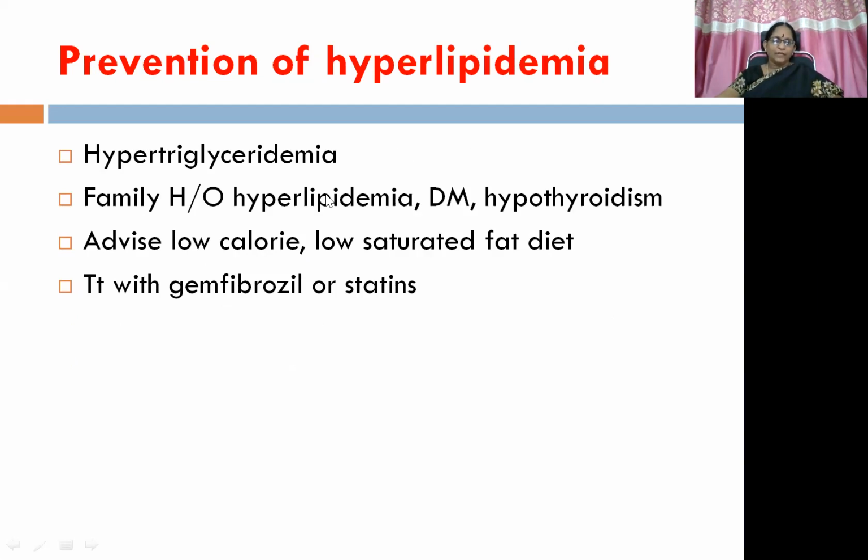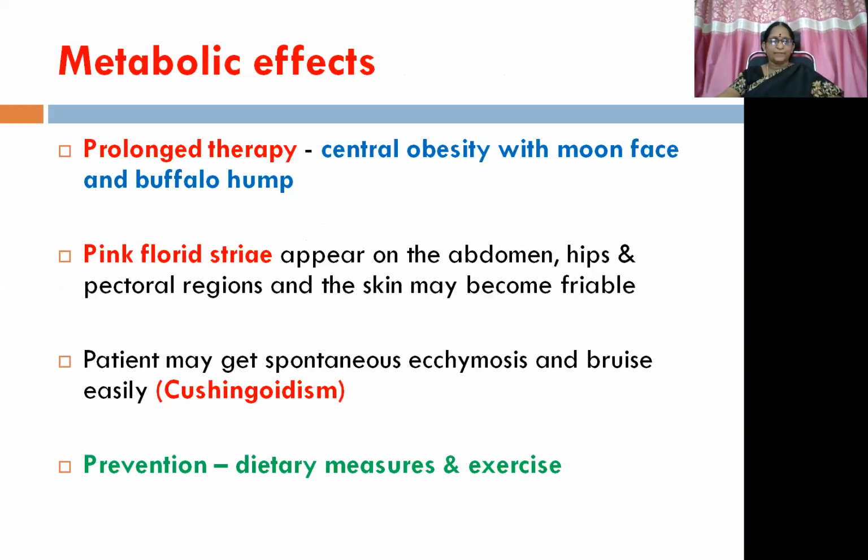Then prevention of hyperlipidemia. So the most common manifestation is hypertriglyceridemia. So we need to check whether there is a family history of hyperlipidemia, diabetes mellitus, and hypothyroidism already present in the patient or not. So we have to advise a low calorie, low saturated fat diet. And if it is still not working, you can go ahead with gemfibrozil or statin administration or even lower the dose of the steroid.